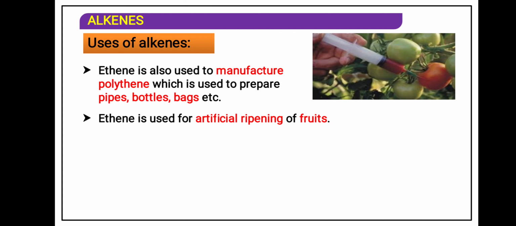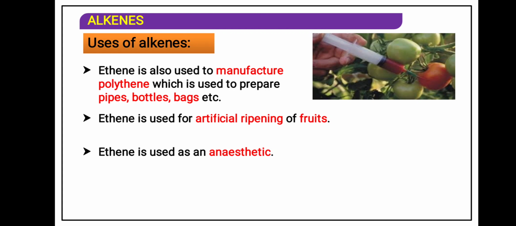Ethene is used for artificial ripening of fruit. It is injected into the fruit, and directly the fruit will get ripe. Of course it will be harmful to us. But most of the time what happens? The shopkeepers directly dip the fruits into the ethylene liquid and remove them, and overnight the fruit is ripe and in the market. That is harmful to us.